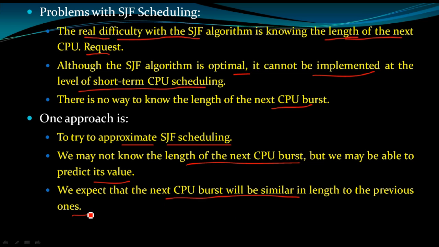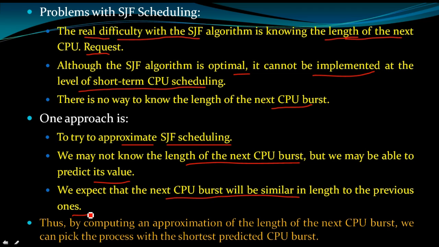Thus, by computing an approximation of the length of the next CPU burst, we can pick the process with the shortest predicted CPU burst time and assign the CPU to that process. Hope you understood this concept.